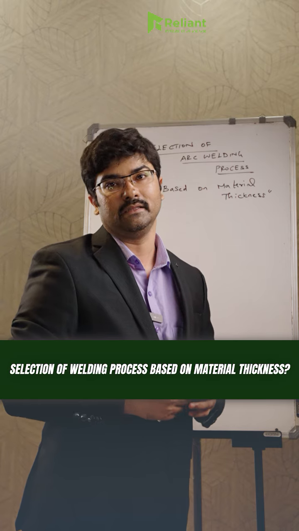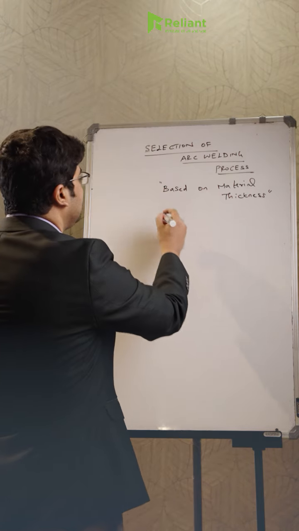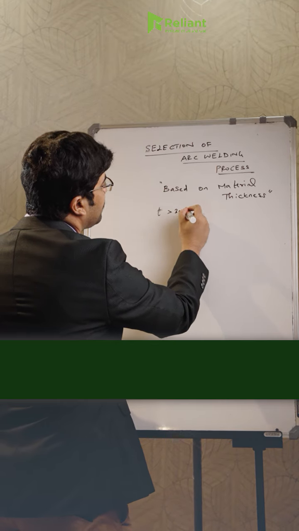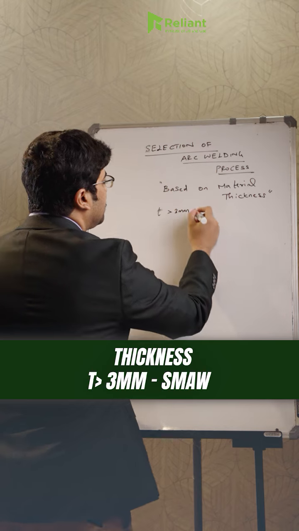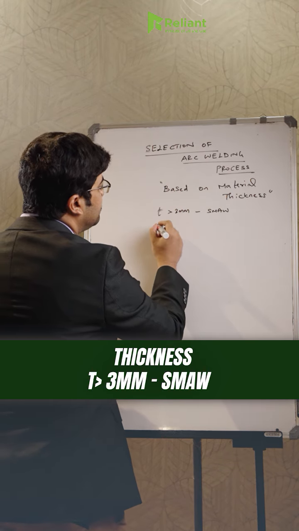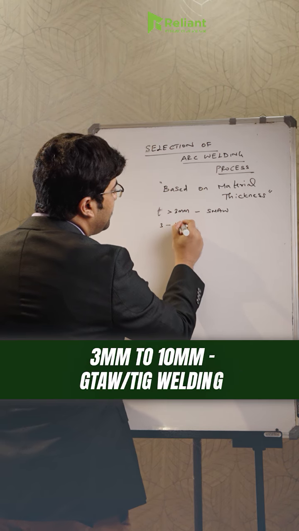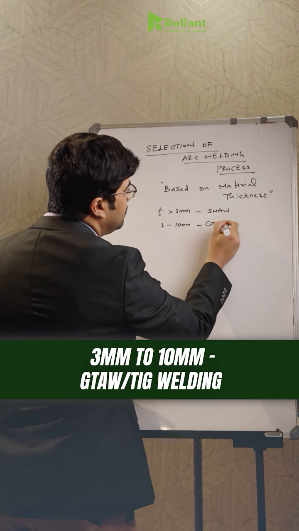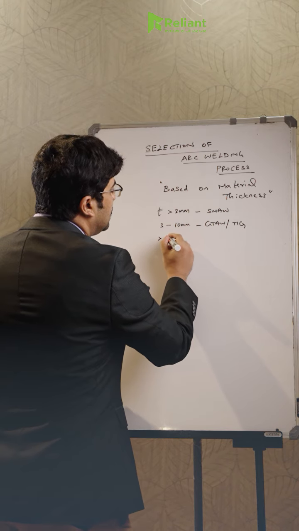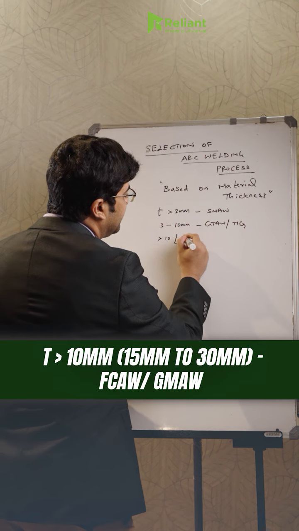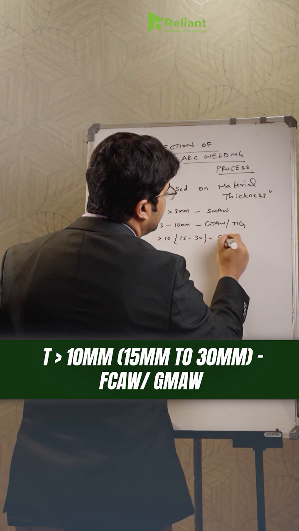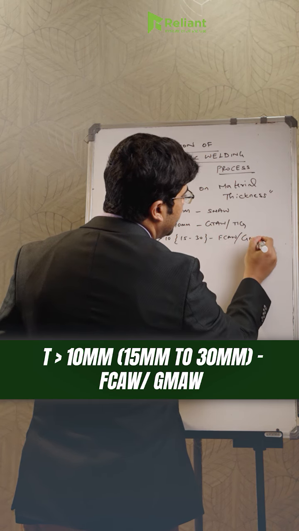It depends on material thickness. For example, above 3 mm, any thickness, you can go for the SMAW process, and from 3 mm till 10 mm you can go for GTAW or TIG welding, whereas above 10 mm, for example 15 mm to 30 mm, we can go with FCAW or GMAW.